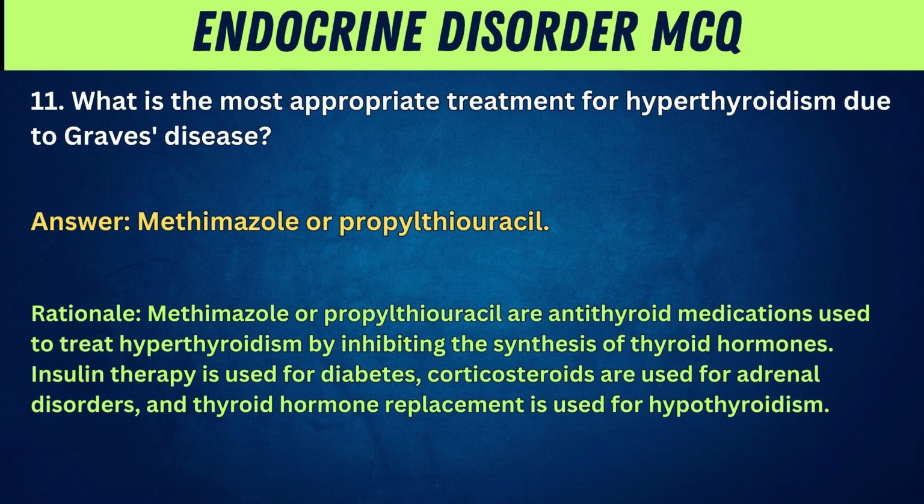Rationale: methimazole or propylthiouracil are antithyroid medications used to treat hyperthyroidism by inhibiting the synthesis of thyroid hormones. Insulin therapy is used for diabetes, corticosteroids are used for adrenal disorders, and thyroid hormone replacement is used for hypothyroidism.